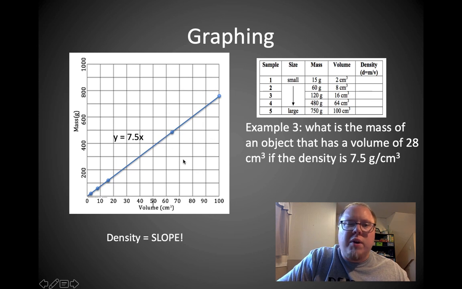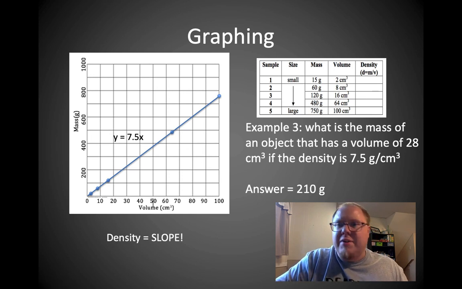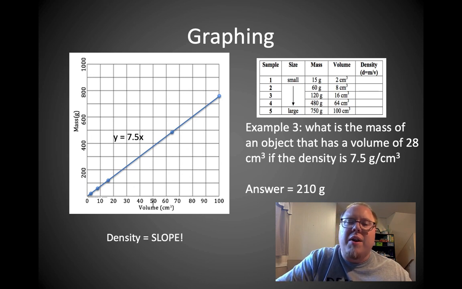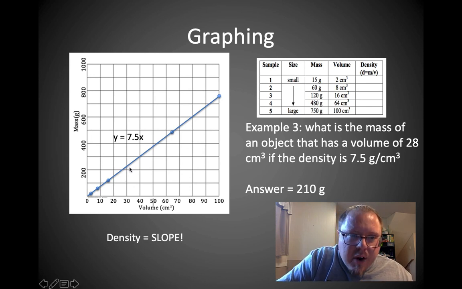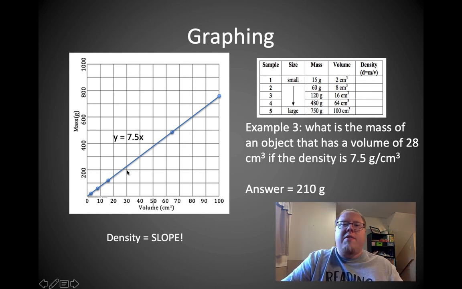Volume, 28. So 28 is around here. Go up to the line, and bam, it's a little bit higher than 200. If I were to measure it carefully, it would be 210 grams. And if I did the math with the equation, yep, that's what I would get. So 210 grams, 28 right there, just above the 200 line. Okay, and that's it for the notes today.